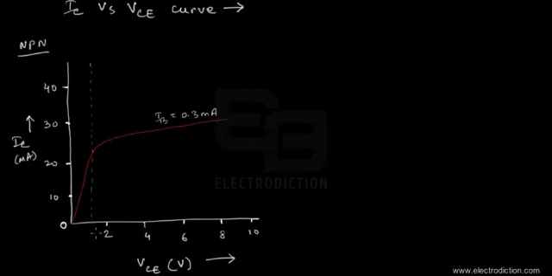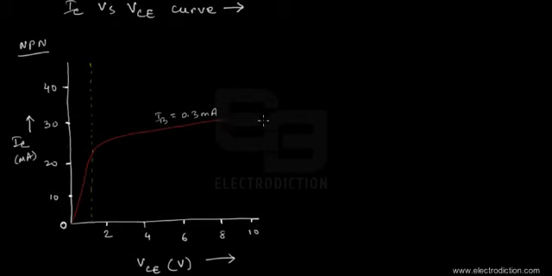So over here you can see that as we go on reverse biasing the collector junction with the help of the collector emitter bias voltage, the collector current rises till a certain extent, and then it doesn't rise that rapidly anymore. And as soon as it enters this region over here where the curve is almost flat, there is still a certain increase with larger bias voltages, which is obviously due to the early effect.